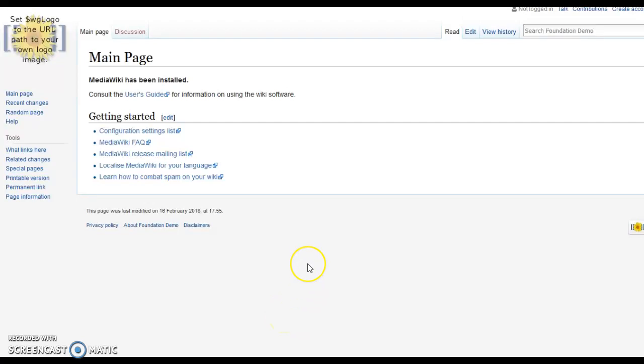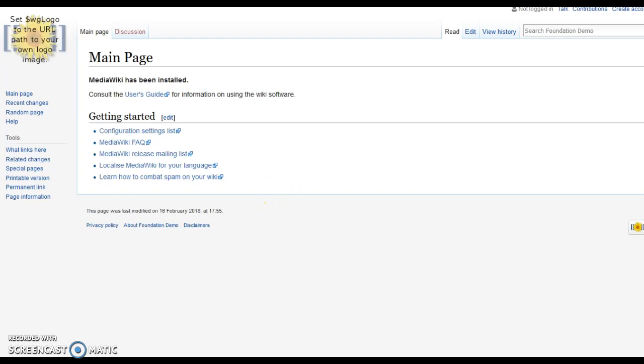Okay, so here we have a brand new clean install of MediaWiki 1.30. I'm going to briefly talk you through the quick user guide of how to install Foundation. It's actually really simple. That'll take less than a minute.